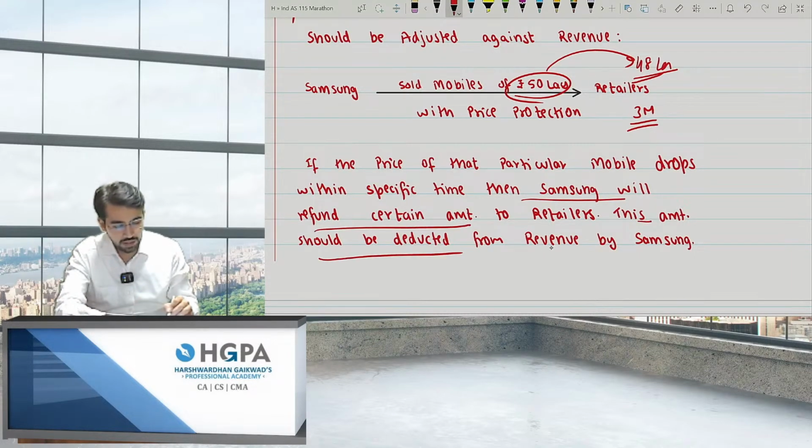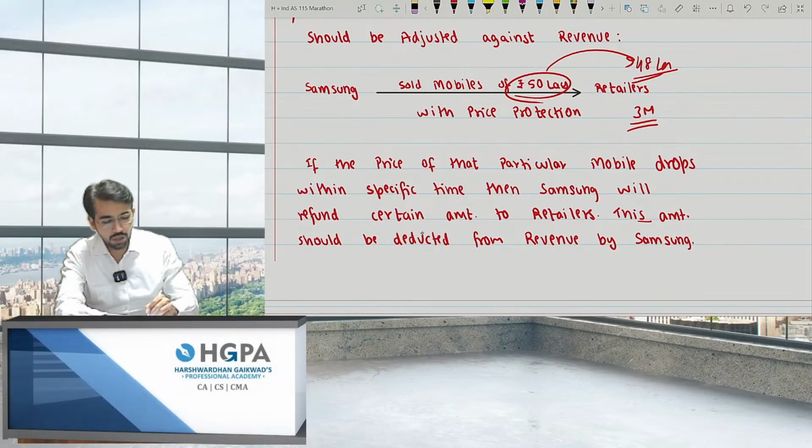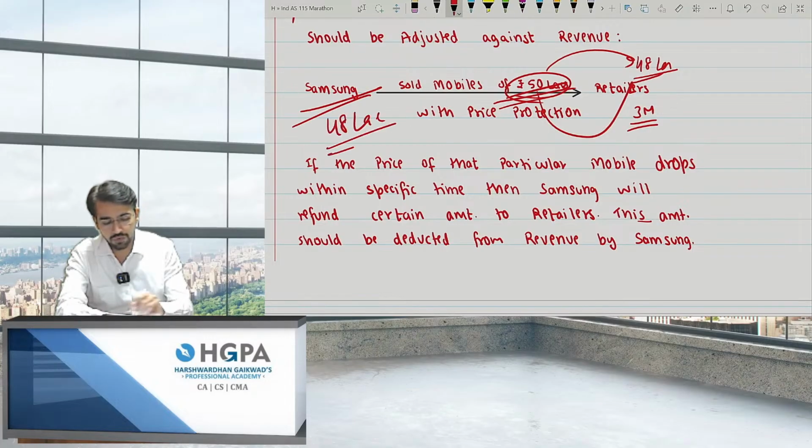This amount should be deducted from the revenue by Samsung. That is, I'll book on net basis 50 lakhs. Out of this 50, I'll be returning 2 lakh rupees to you, right? So that means Samsung will book revenue of 48 lakhs only, not of 50 lakh rupees.